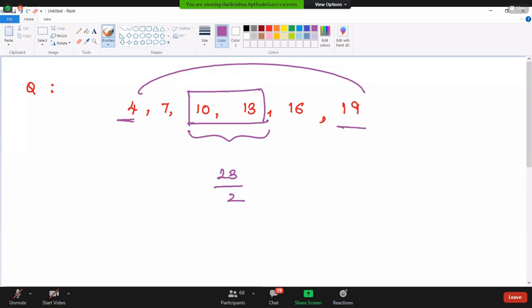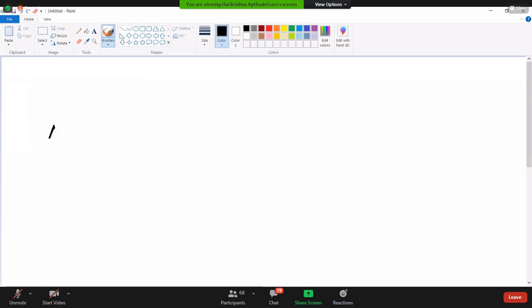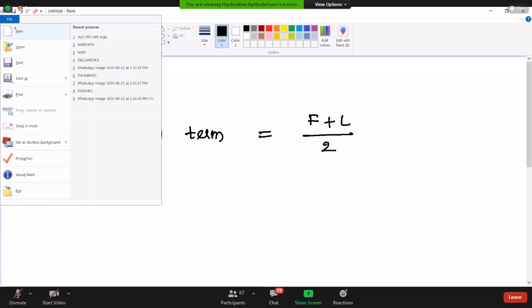So remember, whenever we are dealing with a consecutive data set, average is simply given by the formula: the middle term, meaning exactly the middle term, or otherwise you can use the formula first term plus last term divided by 2. That will give the average of the data set.